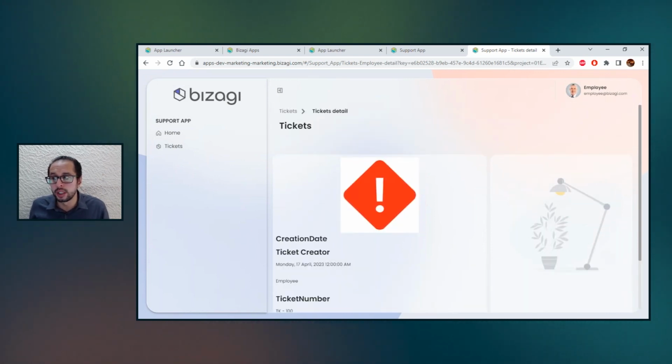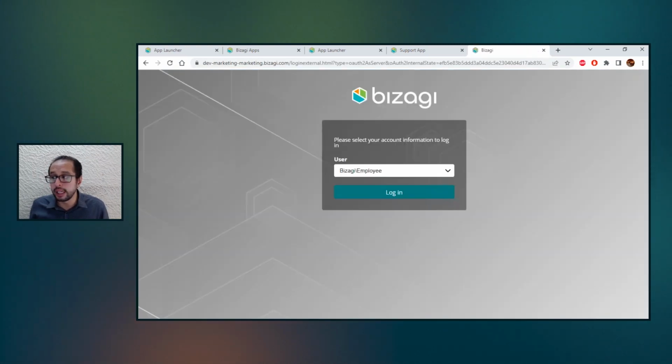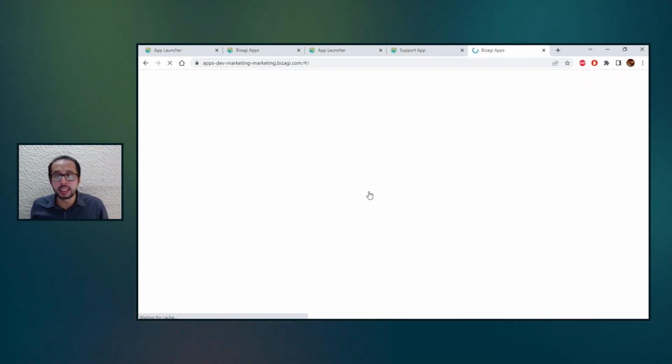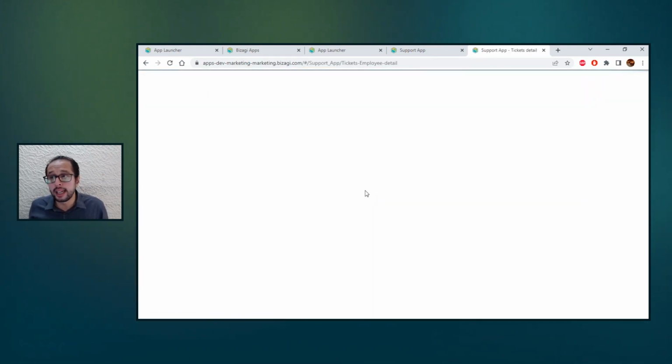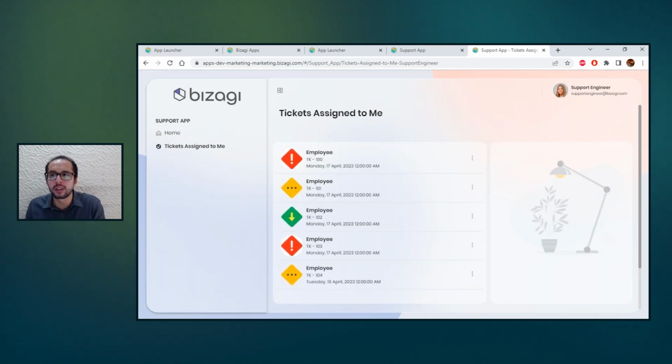what information was there. And if I change the user and instead of using the simple employee, I use now a support engineer, the experience is going to be different because now the support engineer is going to be able to see just the tickets that were assigned to that user. And that's it. So if you see, this is the easiest and a really, really quick way on how you can create your applications.